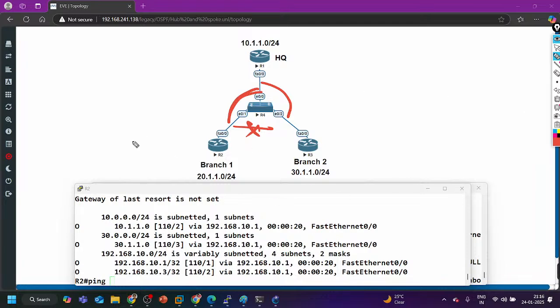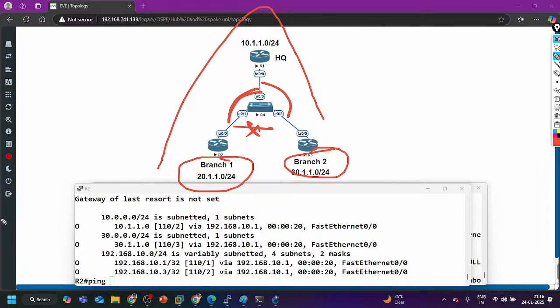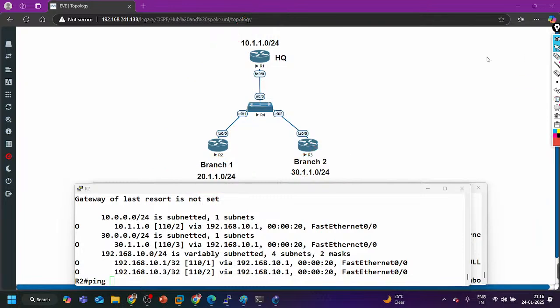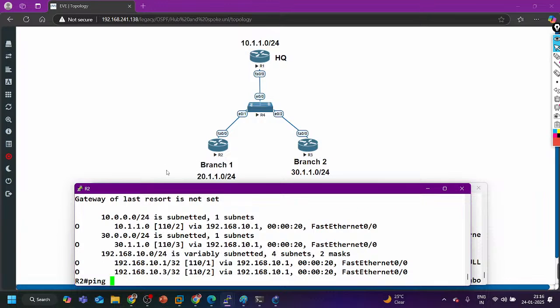So the disadvantage of hub and spoke topology is that all the communication is going to be possible only via the headquarters. The load on the headquarters can be high. There will be latency also. When branch 1 and branch 2 communicate, first the traffic will route to the headquarters, then the headquarters will route the traffic towards the other side.